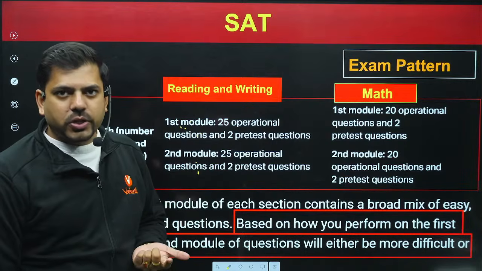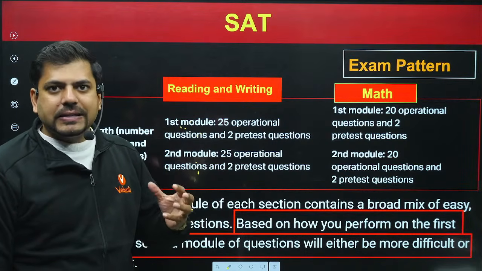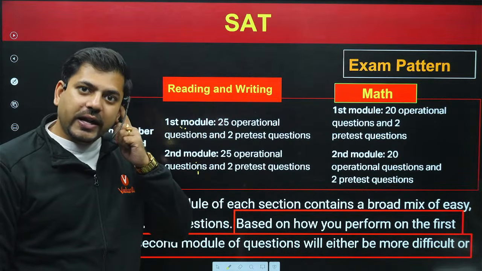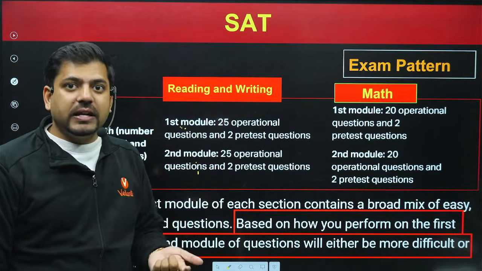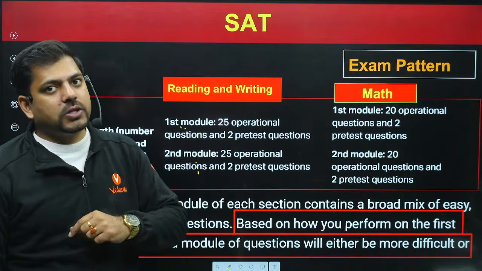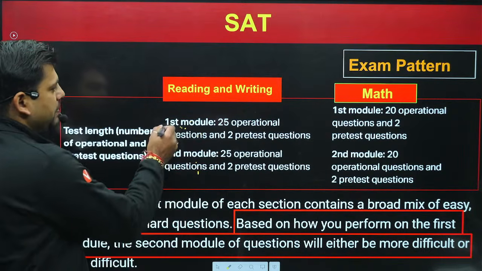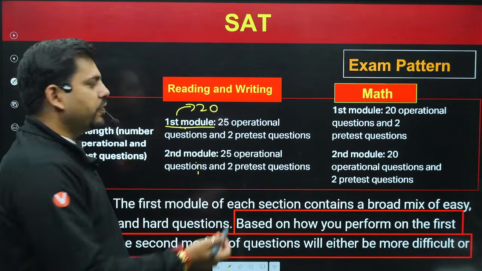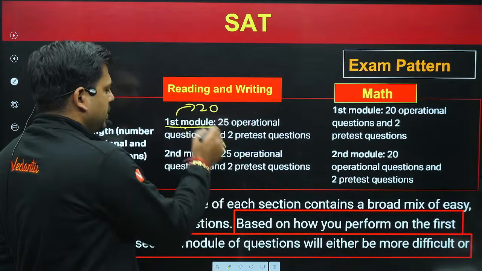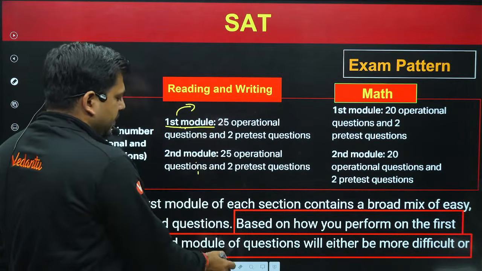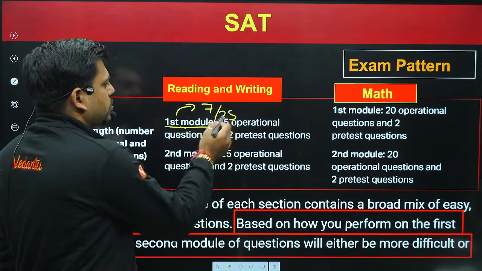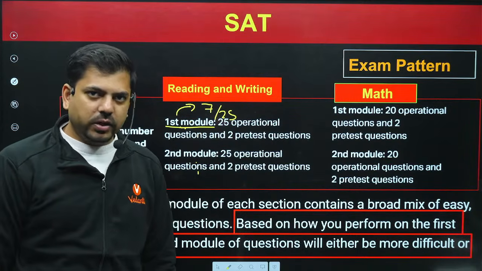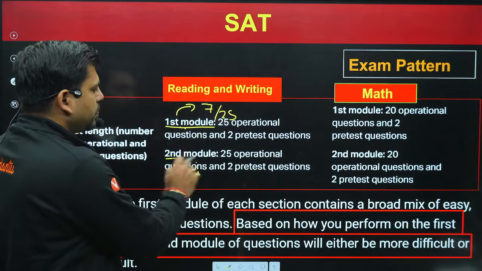Probably they apply some statistical method, and through that statistical method they evaluate every question based on its difficulty level, and hence they give the marks. So say for example, you have attempted the first module, and let's say you got 7 questions correct out of these 25 questions. The computer understood that okay, you are not that intelligent, or you are finding this paper very difficult. So the next module would be an easier module.